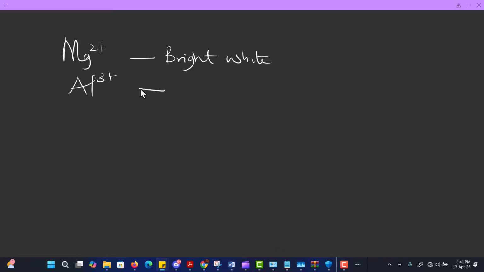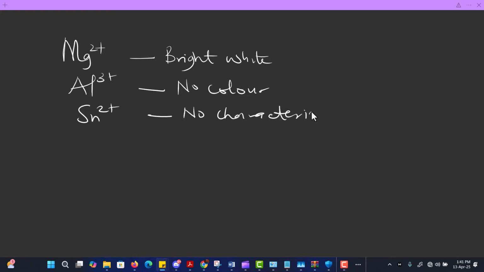So we also have tin. Tin 2 has no characteristic color. Then manganese is going to be yellow green, but this kind of yellow green is the weak one, not intense.